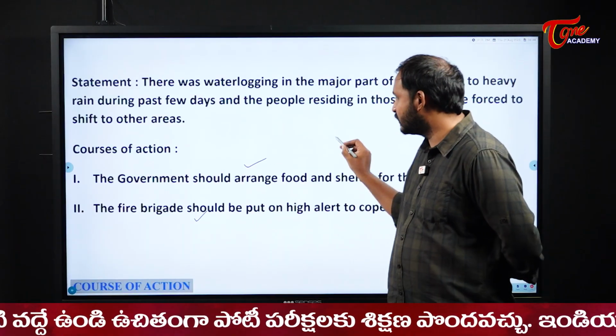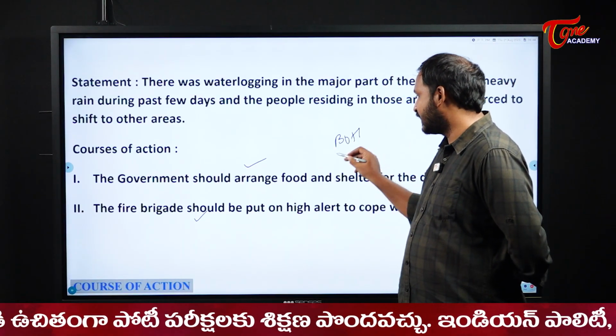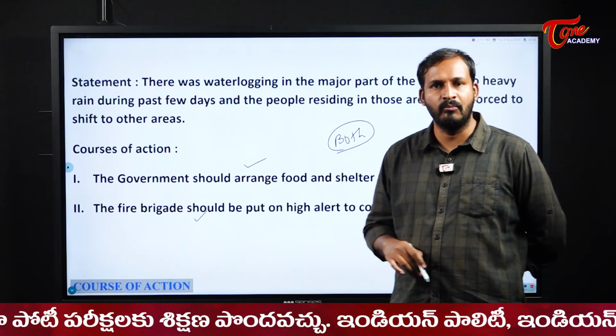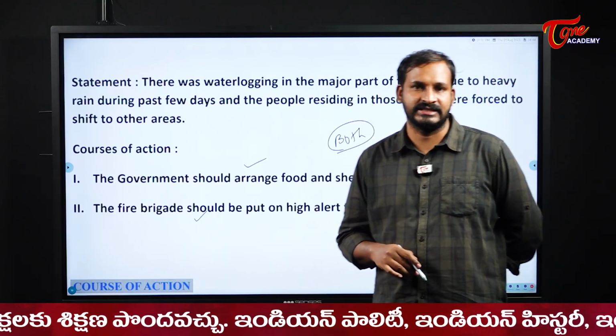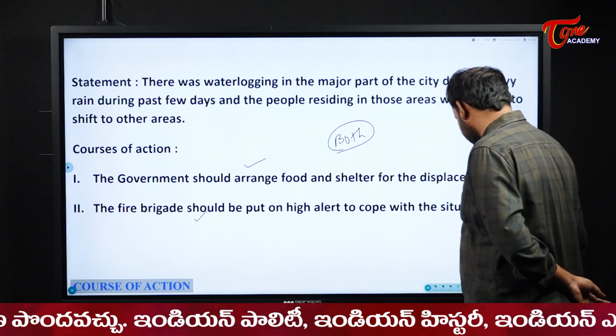Yes, that is correct. So here both the actions are correct actions for us. Both the actions are correct.